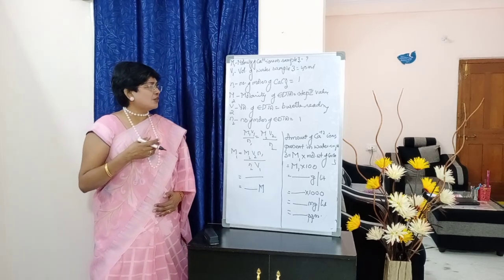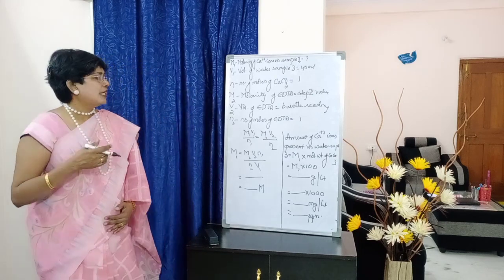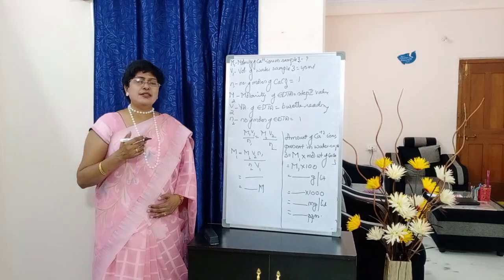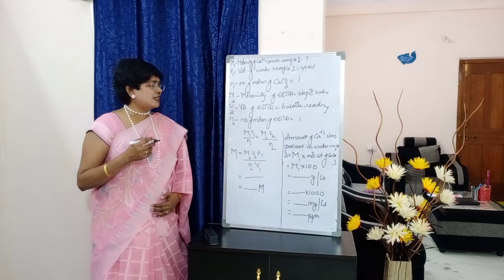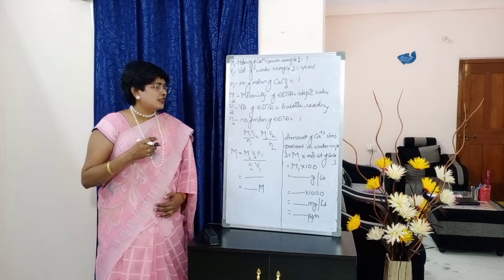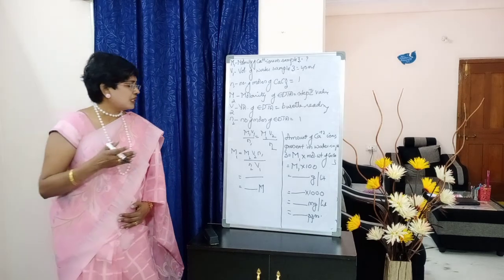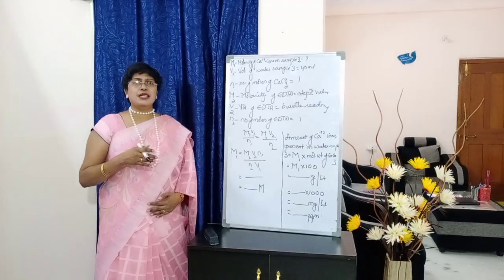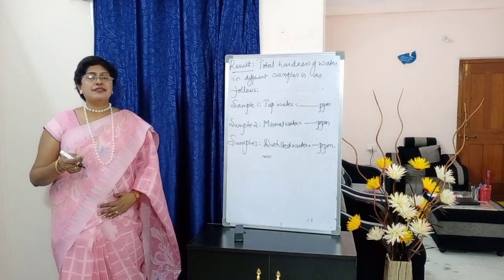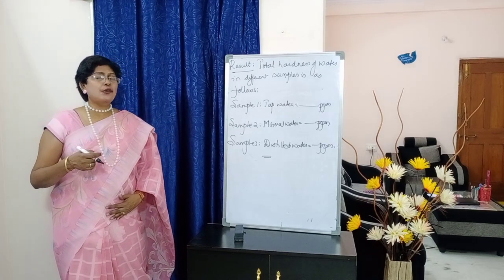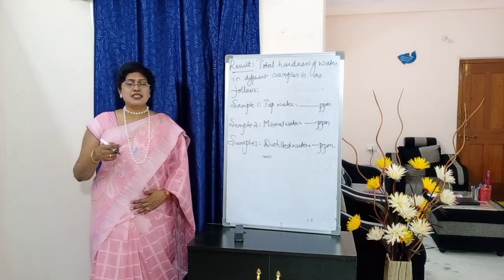Next, amount of Ca plus 2 ions present in water sample 3 equals to M1 into molecular weight of CaCO3. So, M1 into 100 is equal to dash grams per liter, into 1000 is equal to dash mg per liter. It is equal to dash ppm. So students, finally we have calculated the hardness of 3 water samples. So finally you will be writing the result.